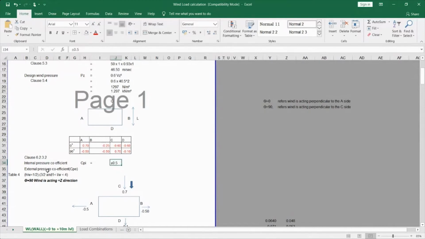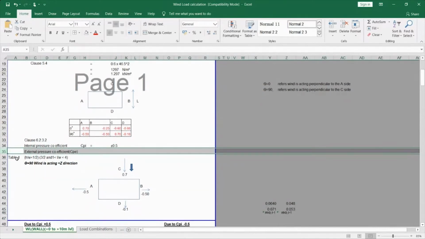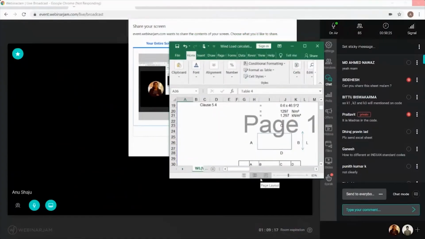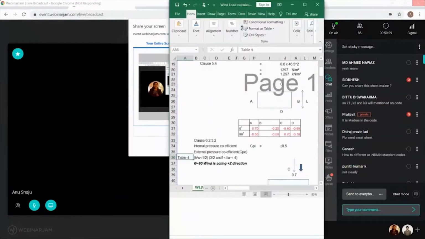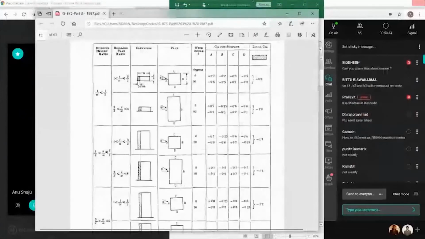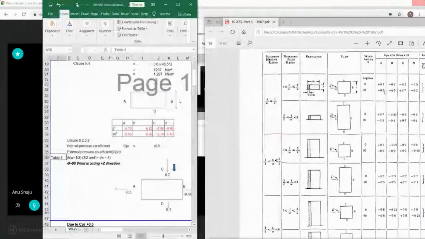And the external pressure coefficient Cpe I have taken from the table. As per Table 4, my H by W value is less than 1/2 and 3/2, and L by W is between 1 and 4. If you see here, I've taken this value, like 0.7, minus 0.25.